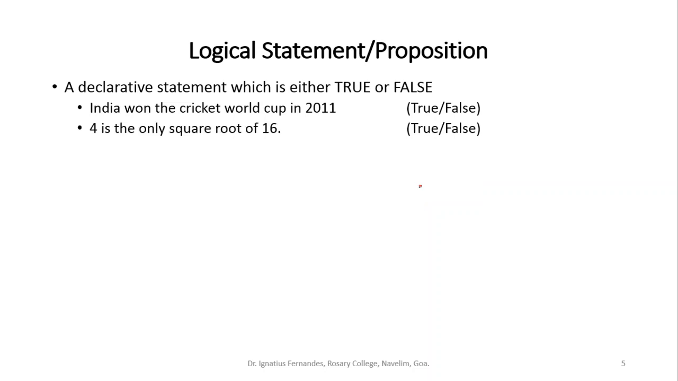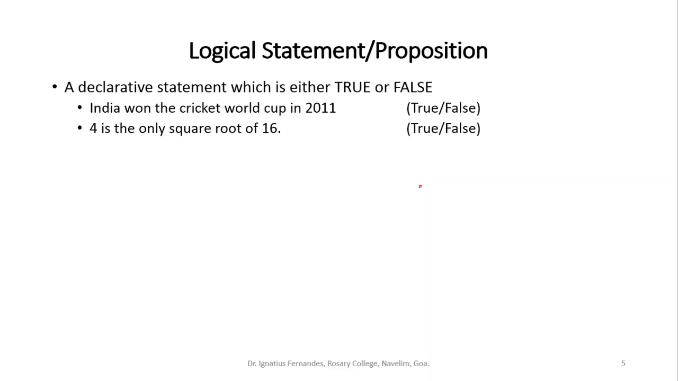4 is the only square root of 16. Now is this true or false, or can we assign a unique value to this statement, true or false? Now we know that 4 is not the only square root of 16, minus 4 is also there. So this is a statement which is false. Now more importantly, we can assign a value of false to it. So we say this is a logical statement which is false.